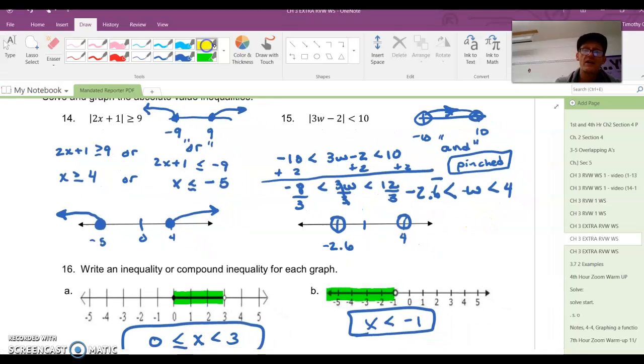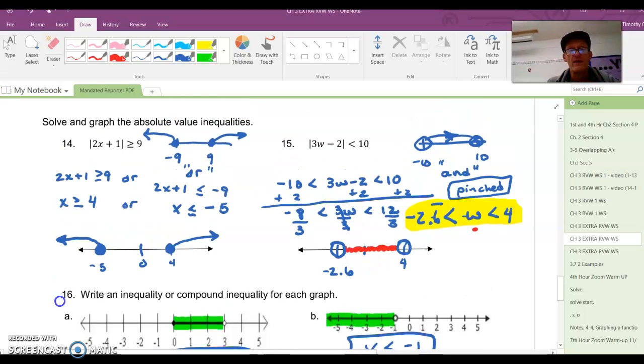All right, the answer, let me highlight it here. The answer is this. So W, it means W less than 4 and greater than -2.6. So that's all of the numbers in between here, in between 4 and -2.6. Less than 4 and greater than -2.6. All right, yeah, that's it.